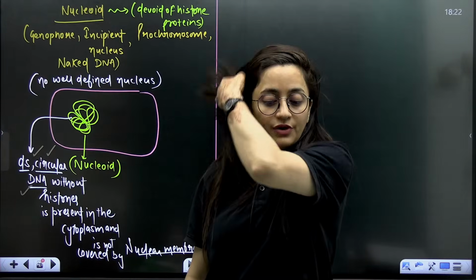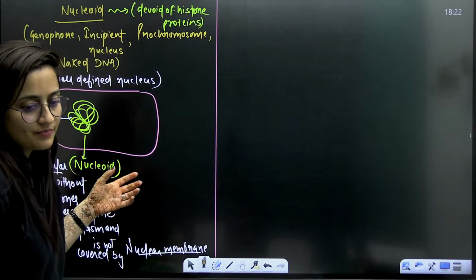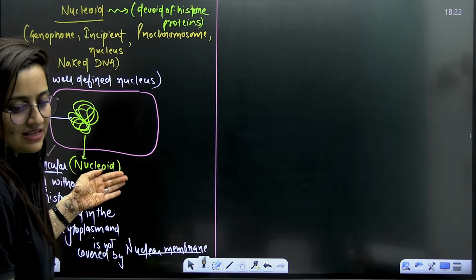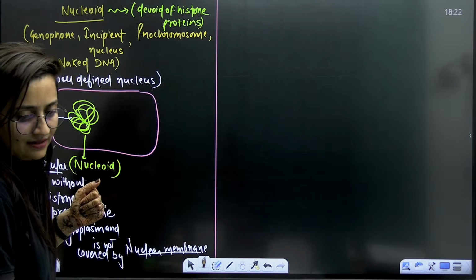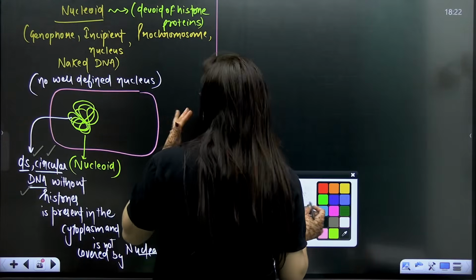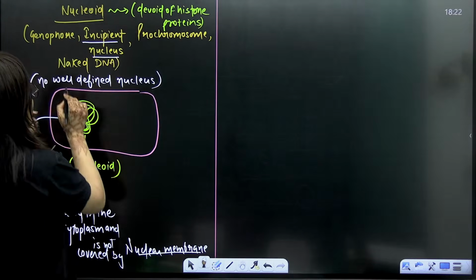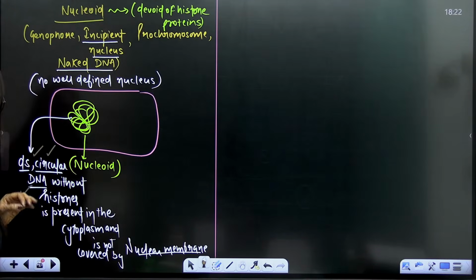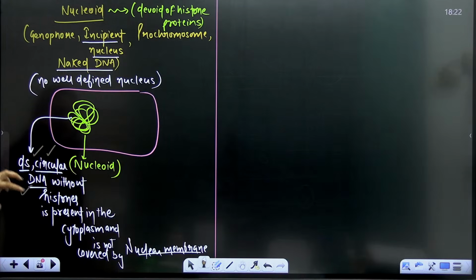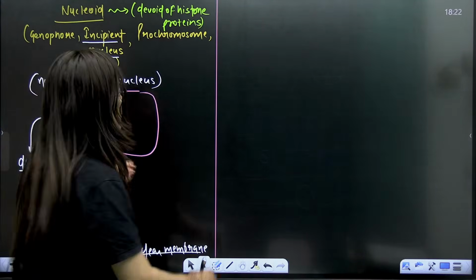Here you are not going to see the histone proteins. That's something you have to keep in your mind. Is that clear? So this is the nucleoid, the genophore, incipient nucleus, prochromosome and naked DNA. So it is double-stranded circular DNA without histones. It is there in the cytoplasm, not covered by a nuclear membrane.